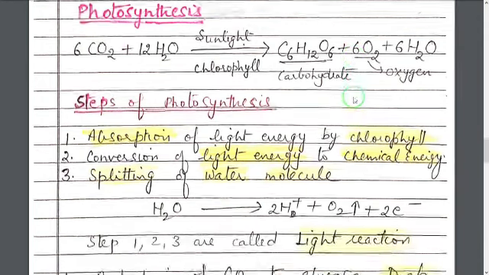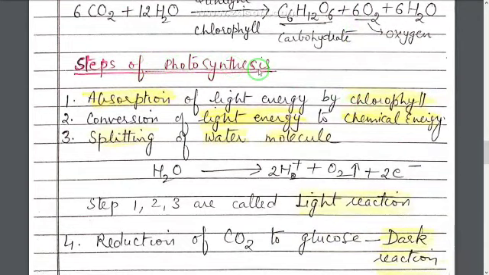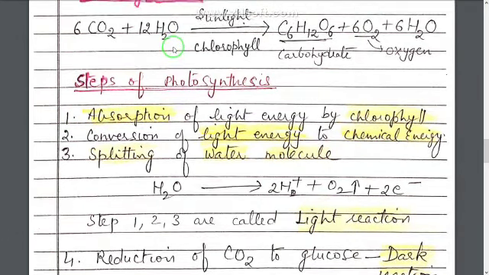Next is steps of photosynthesis. The process which is written above in one line in the equation form seems to be very simple, but it is not such a simple process. A large number of reactions are involved in this process. So first step is absorption of light energy by chlorophyll molecule. Second, conversion of light energy to chemical energy. Third, splitting of water molecule.